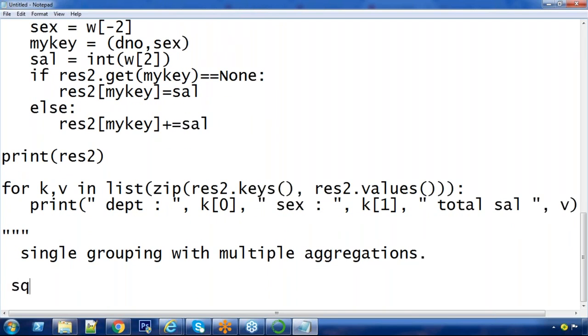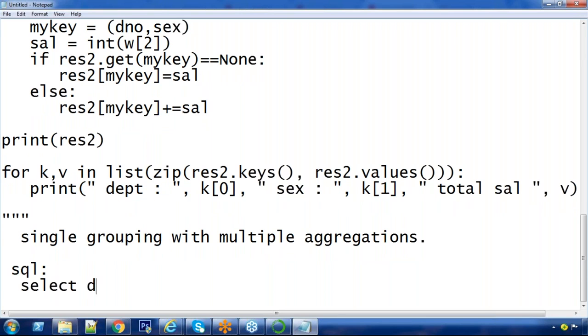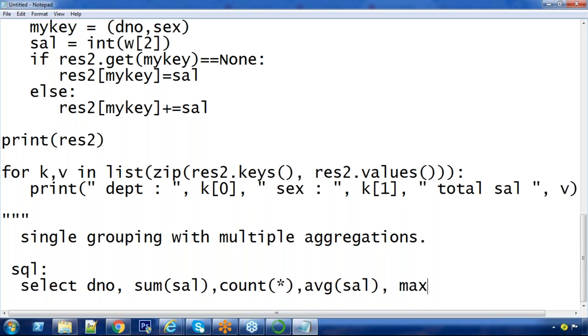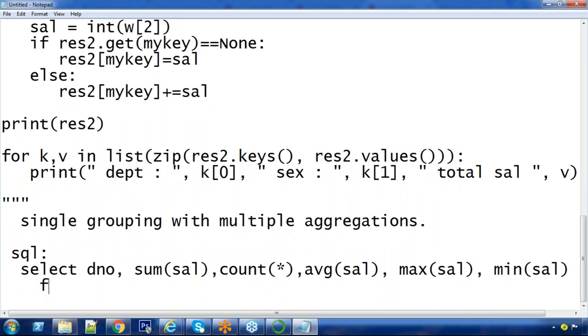The equivalent select query: this time I am using department number, sum of salary, count of star, that means number of rows, average, maximum, minimum, from your table, group by department number.